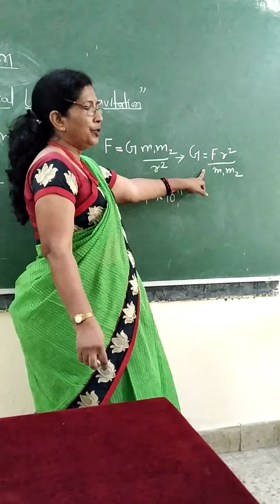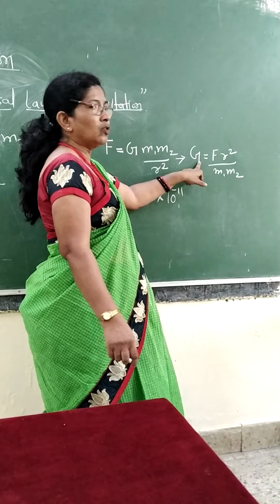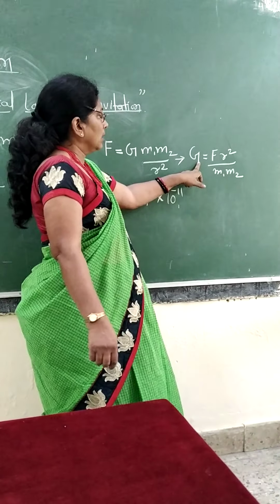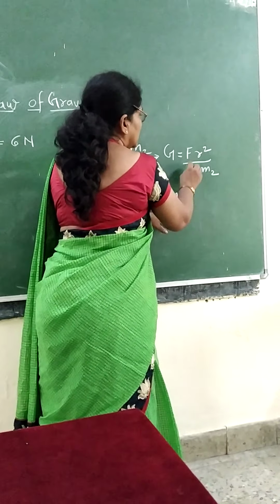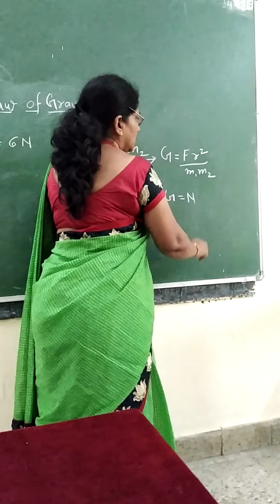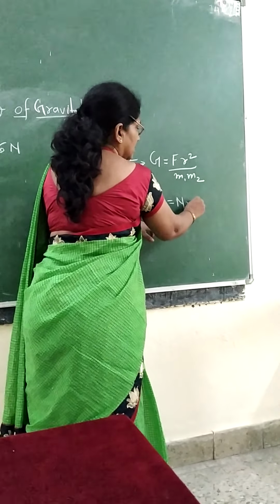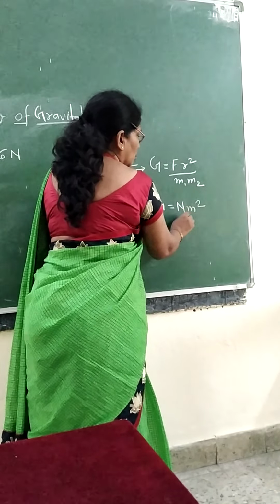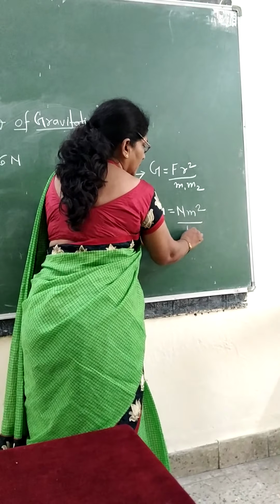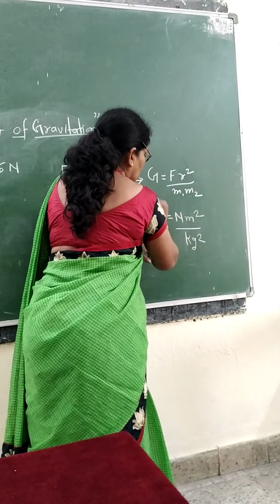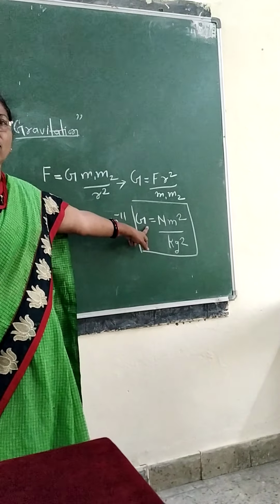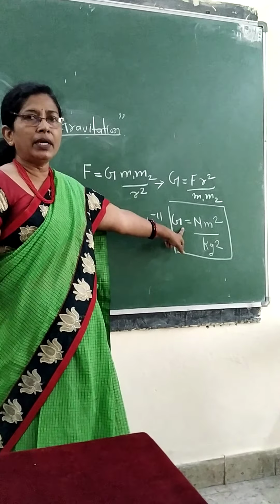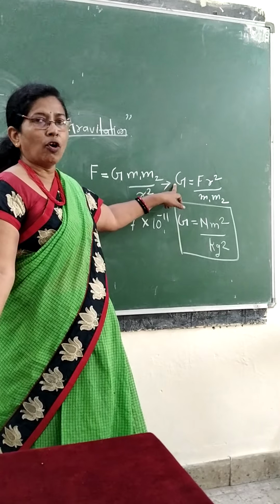Now when we put the units of this, we will get the units of the gravitational constant, capital G. So here, the unit of force is Newton, distance square means meter square, and mass into mass, kilogram into kilogram, means kilogram square. So this is the unit of the universal constant. No need to remember it, we just derive it from its formula.